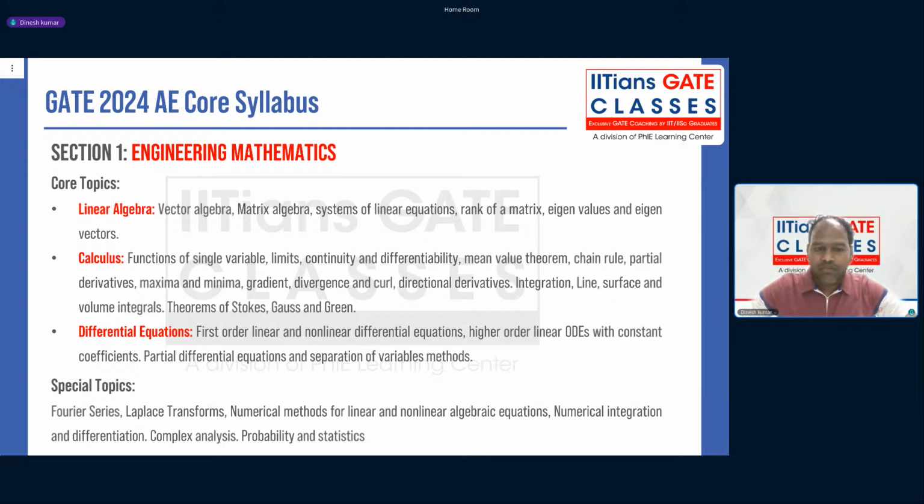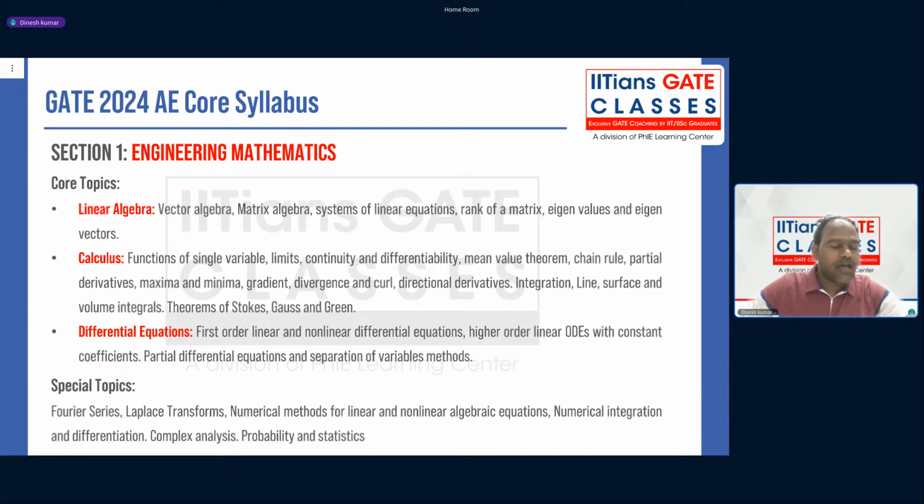So engineering mathematics. In engineering mathematics, the major topics are linear algebra, calculus, and differential equations. Usually every year they ask questions from linear algebra, always around 2 questions, calculus also 2 to 3 questions, differential equations around 1 question, and there are special topics like Laplace transformation, numerical methods, probability and statistics, complex variables, and so on.